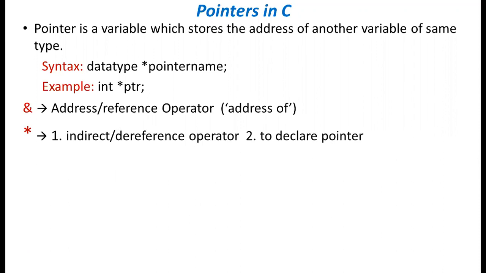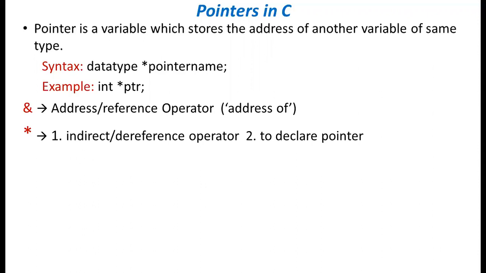When we use the asterisk operator, it will act as the reverse of that reference operator. For example, using the ampersand operator, we are giving the meaning like address, and when we use the asterisk operator, it will act as a dereference, means it cancels the meaning of that reference. When we see the example, you will understand in a better way.